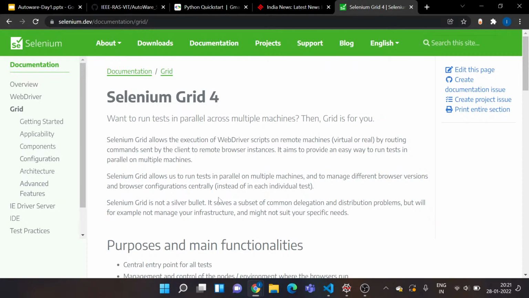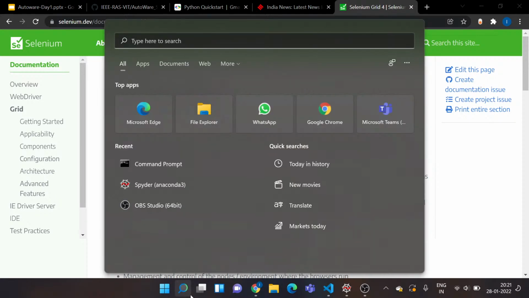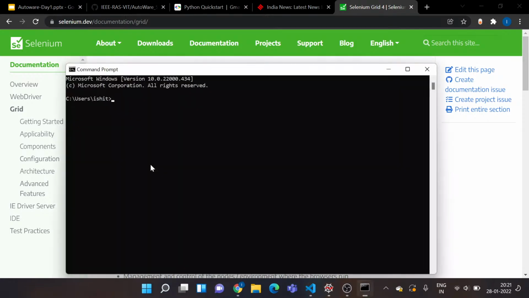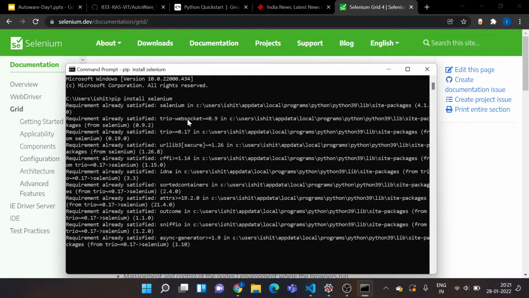So right now I actually want to install this library. There's this convention that whenever you need to install any Python package, it is to be written this way: pip install and the name of the package. For me it is Selenium right now, so I'll just write it. A gentle reminder for all Mac users: just append a 3 after pip. It's pip3, and type this command in your terminal so it will work for you. I'll press enter.